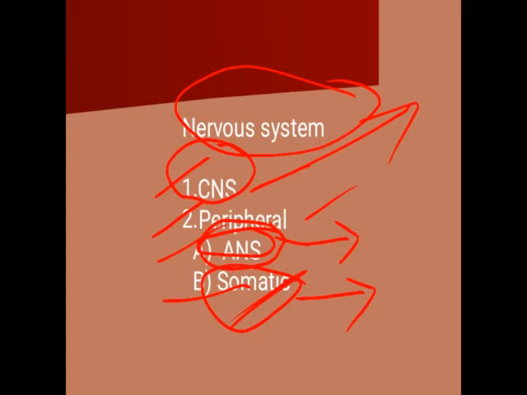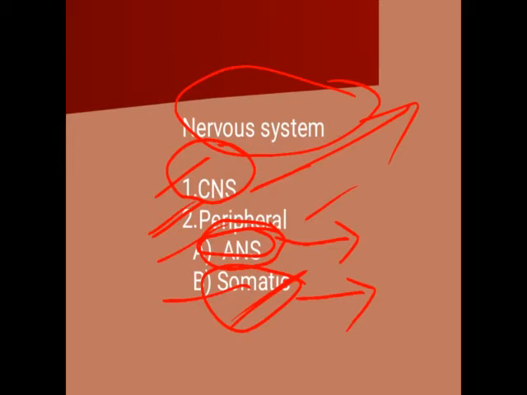So anxiety, depression, Parkinson. Such diseases come under this central nervous system. Then the second part of nervous system is the peripheral, which is other than the central nervous system, called the peripheral nervous system.